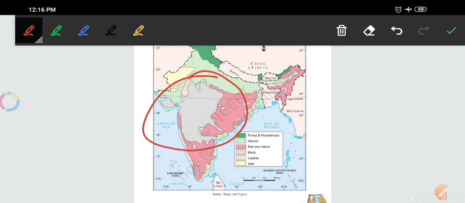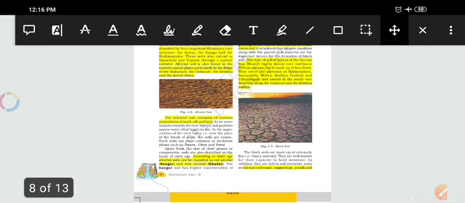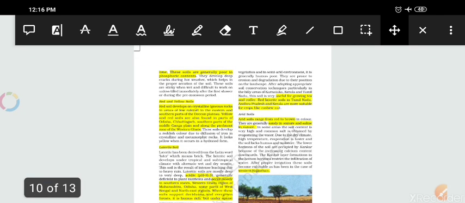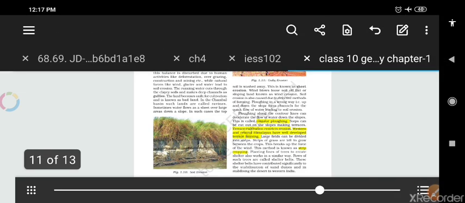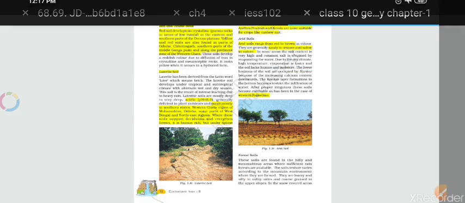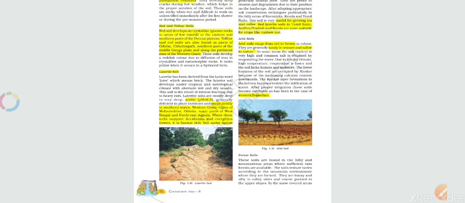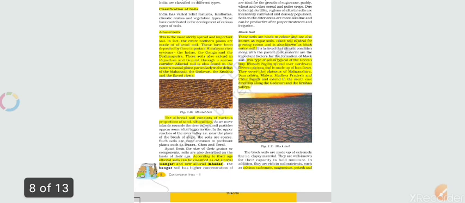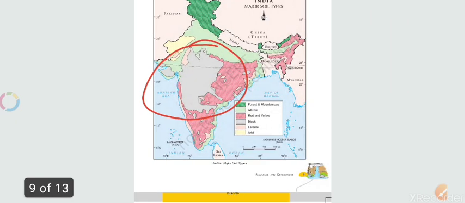Moving further, in addition, they are rich in soil nutrients such as calcium carbonate, magnesium, potash, and lime. So discussing the nutrition of this particular soil, it has a rich amount of calcium carbonate, magnesium, potash, and lime.